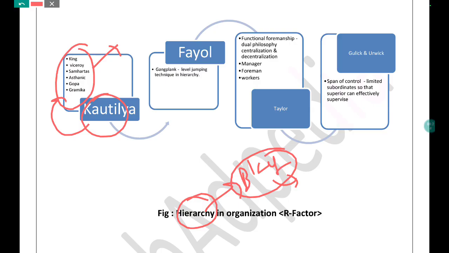In Mughals also hierarchy was there. In district administration, the development administration hierarchy is there, as well as the revenue collection hierarchy. I hope you are getting what I am saying. Apart from that, if you look at Fayol, you will find the gangplank.